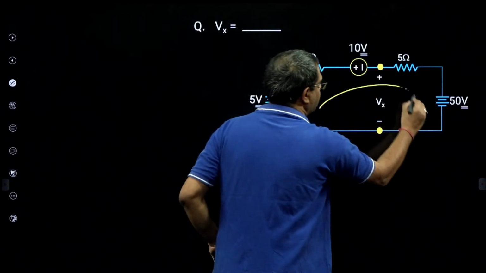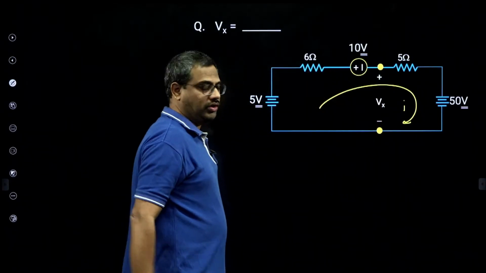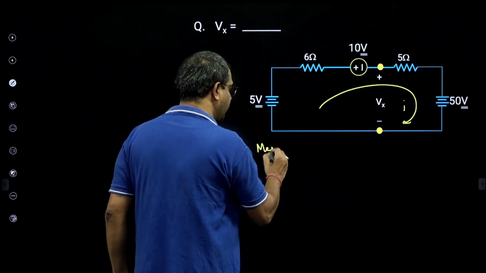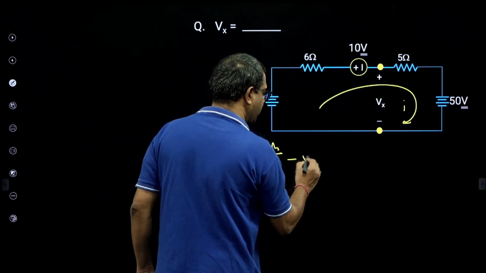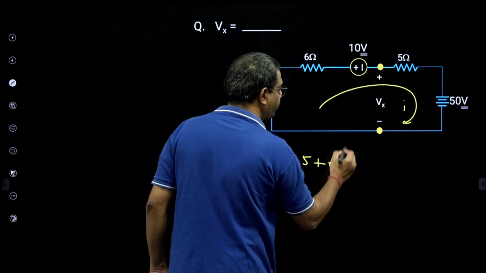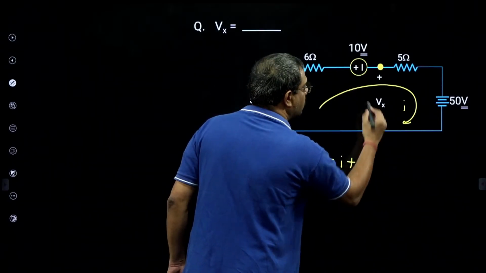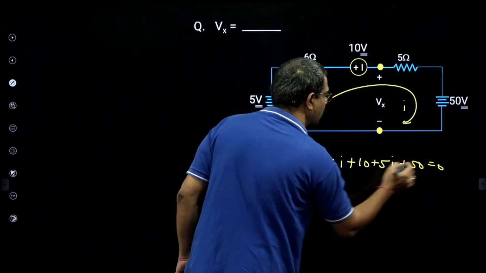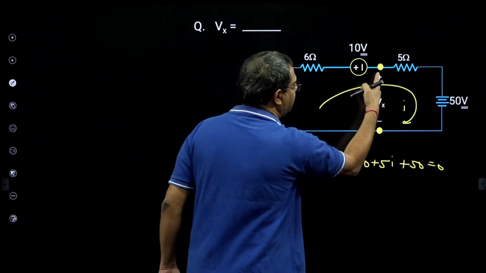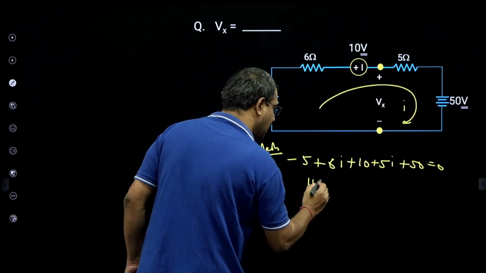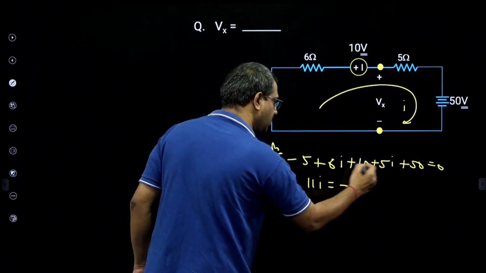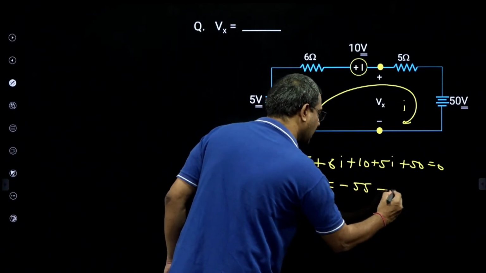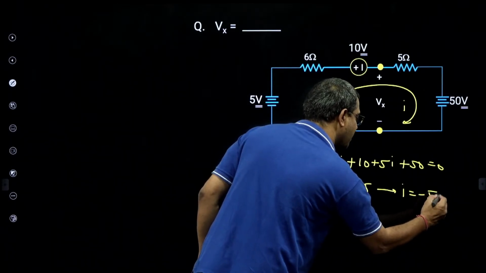Let me take mesh current clockwise I. So what is the mesh equation now? The mesh equation is also KVL. Minus 5 plus 6I plus 10 plus 5I plus 50 is 0. So 11I is minus 55. So I is minus 5 ampere.